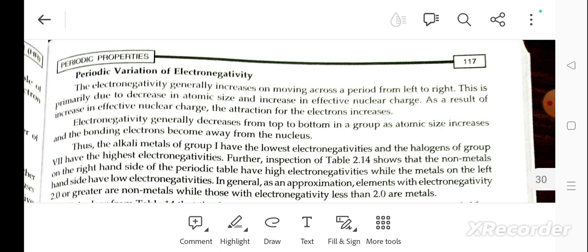Periodic variation of electronegativity. Electronegativity generally increases on moving across a period from left to right, and this is primarily due to the decrease in atomic size and increase in effective nuclear charge. As a result of the increase in effective nuclear charge, the attraction for electrons increases.